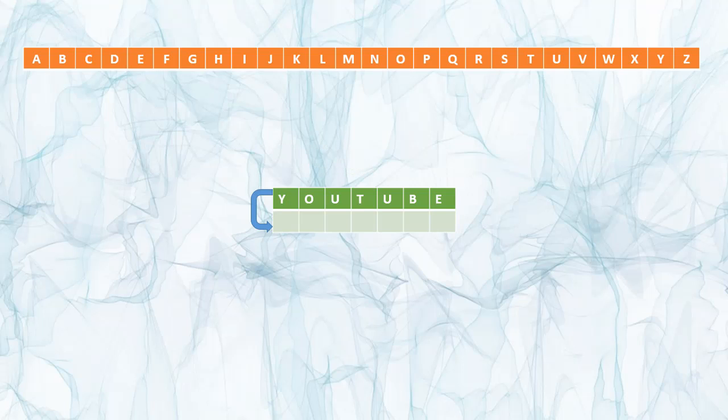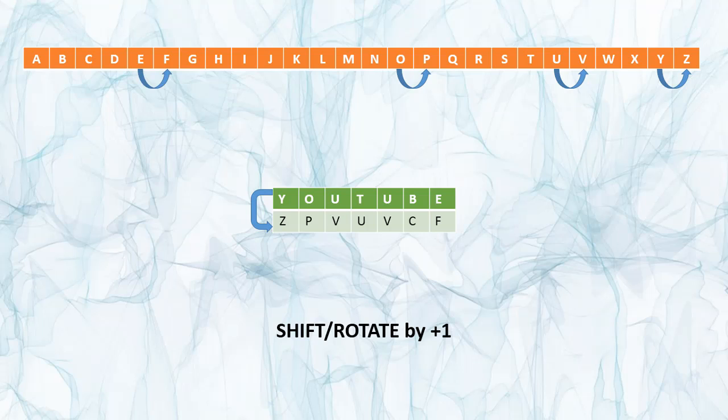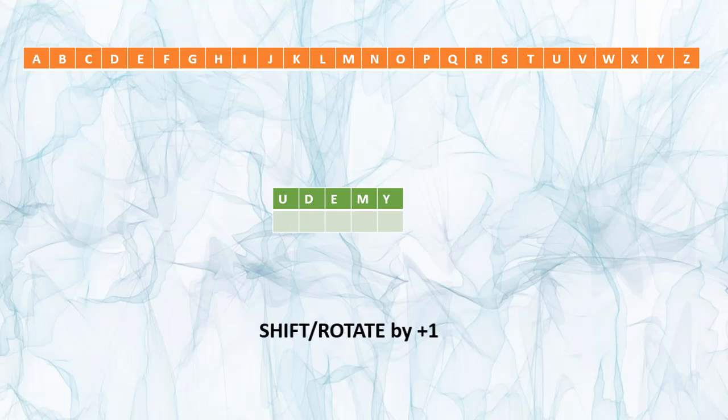We can easily notice here that YouTube has been coded into coded text by shifting the alphabets by +1. So Y becomes Z, O becomes P, U takes the position of V, and on similar lines T, U and B take the position of the next alphabet character, and in the end E takes the position F by shifting +1. Using the same logic as mentioned just now, Udemy can be coded as V, E, F, N, Z.